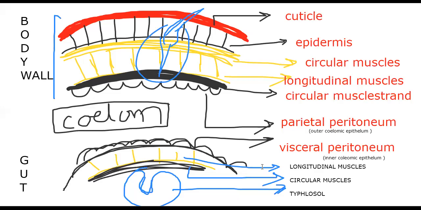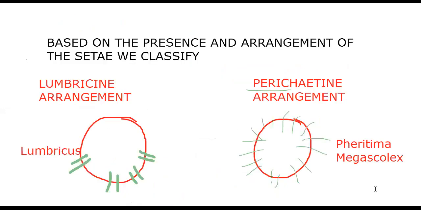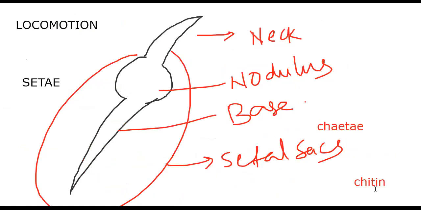Some of the epidermal cells are glandular cells, which secrete mucus, which always keeps the cuticle moist, and that moist cuticle is helpful for respiration. That's the story of the body wall. The body wall contains longitudinal and circular muscles, and setae, which are helpful for locomotion.